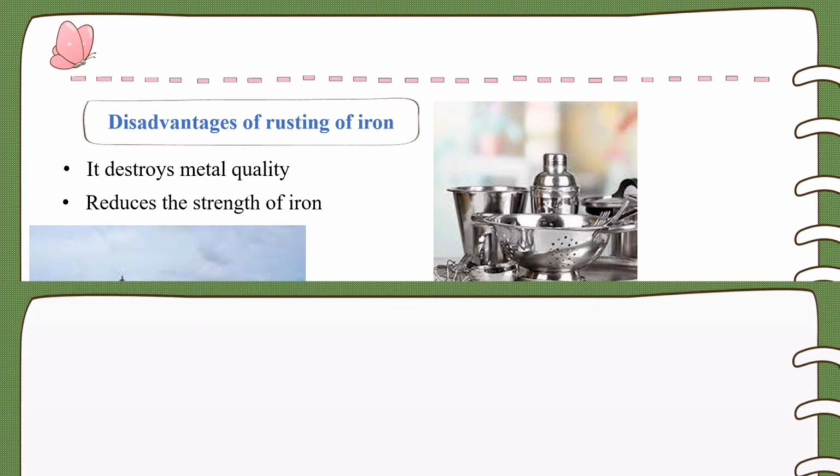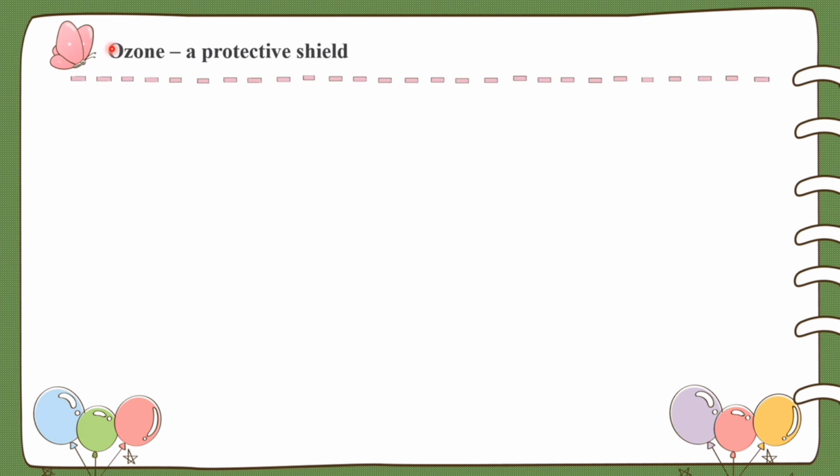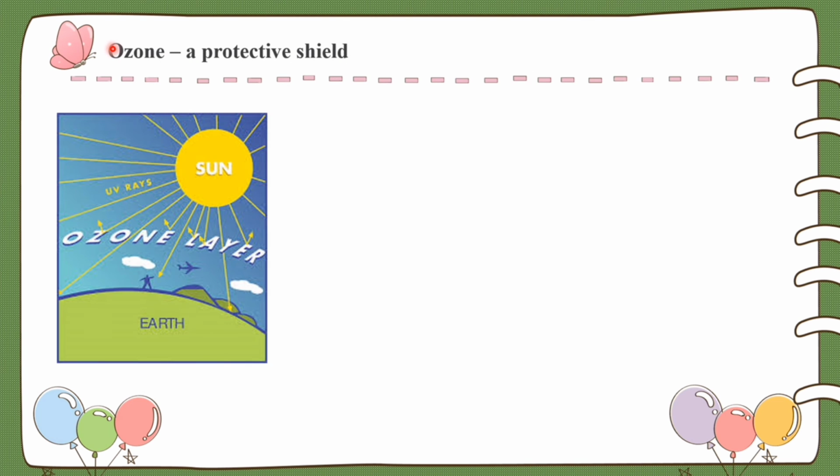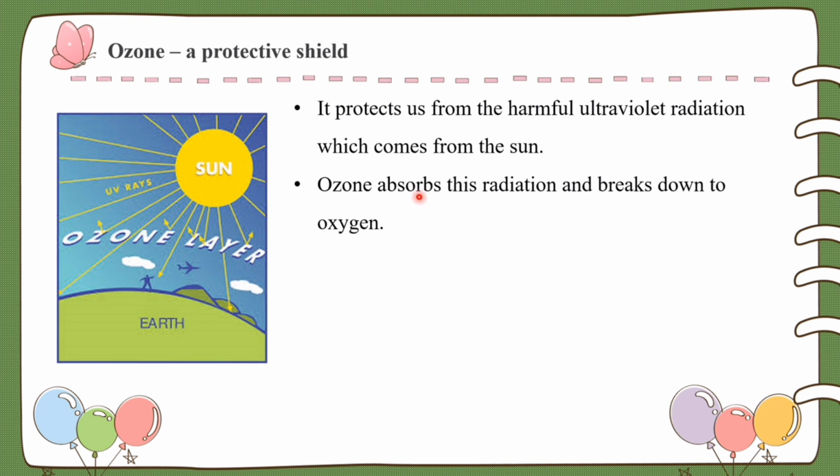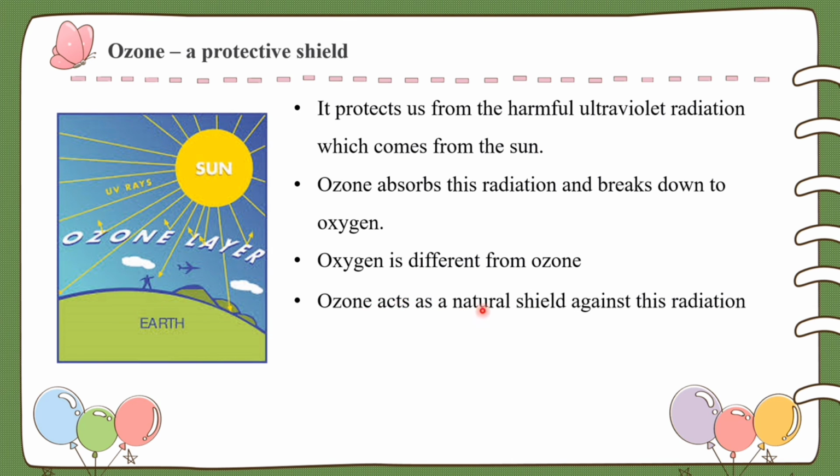Now let's discuss the ozone layer. Ozone acts as a protective shield. We know that the ozone layer in our atmosphere protects us from the harmful ultraviolet radiation which comes from the sun. Ozone absorbs this radiation and breaks down to oxygen. Here, oxygen is different from ozone. What happens if ultraviolet radiation were not absorbed by the ozone? It would reach the earth's surface and cause harm to us and other life forms. So ozone acts as a natural shield against this radiation. Breaking down of ozone is a chemical change.